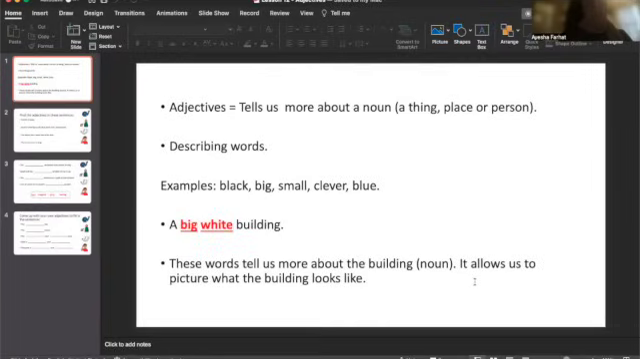If I just said a building, we don't know what colour it is, how big it is, how small it is. But if I say a big white building, we know the colour of it, we know how tall or big it is, and we can picture it in our mind.